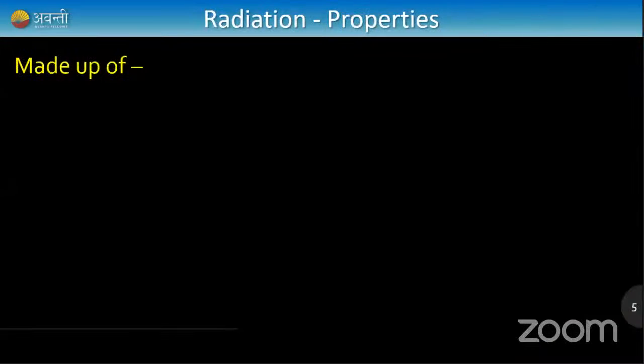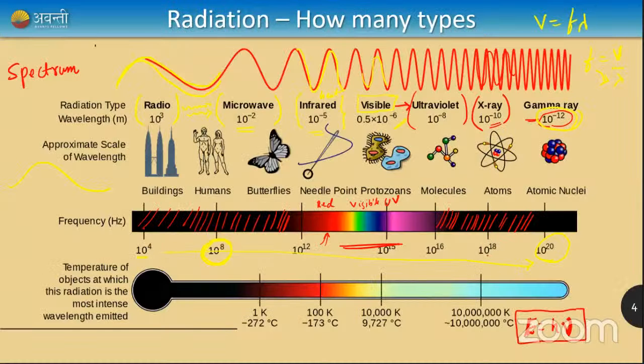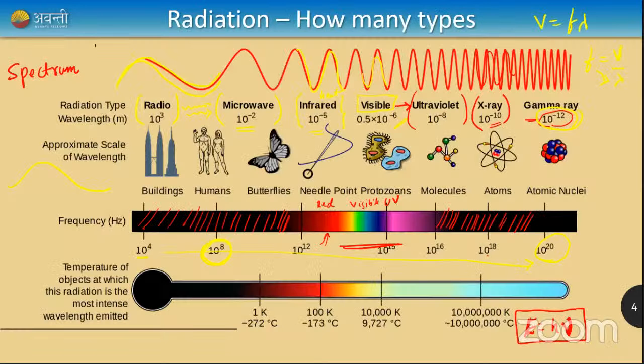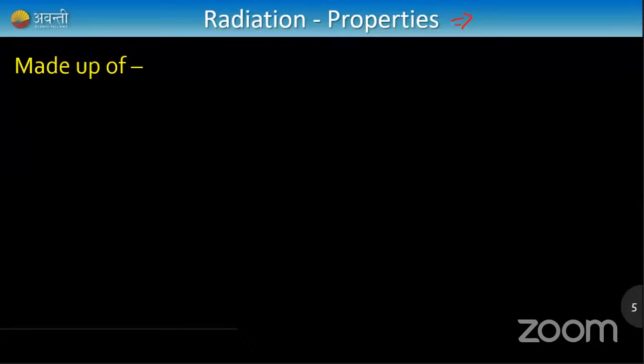So these are the different kinds of radiation. Remember them, and together, if I write them in the same diagram, they are called a spectrum, the electromagnetic spectrum. I already told you what these are made up of. So let's see some properties of electromagnetic radiation. We have learned they have some particular wavelength, some particular frequency, and they do have some energy also. Let us try to find some other properties.